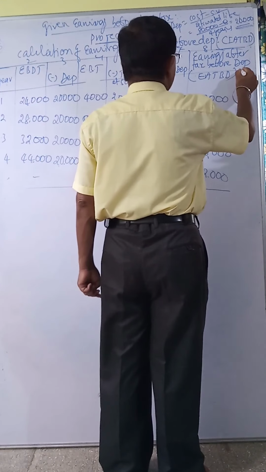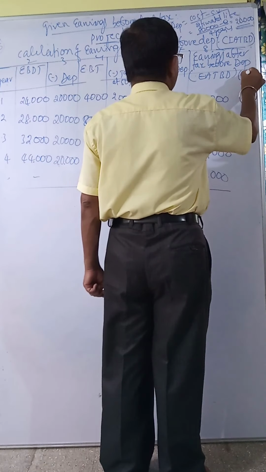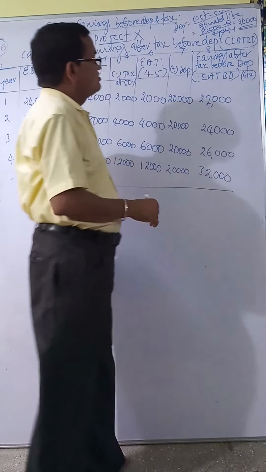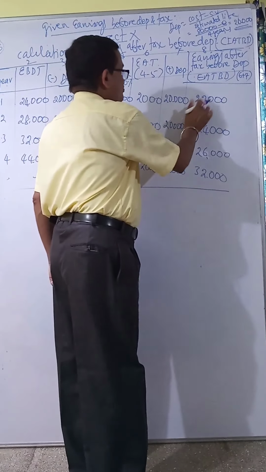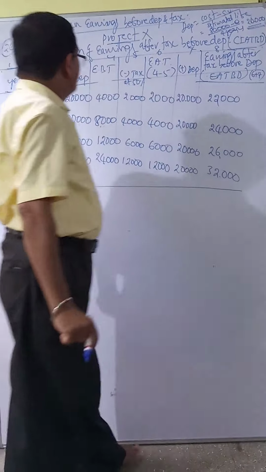Column 6 plus 7 total. Now we got this earnings after depreciation and tax. See, Project X cash inflow is over.